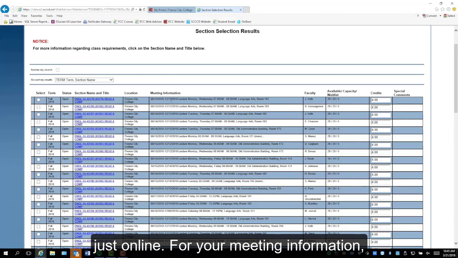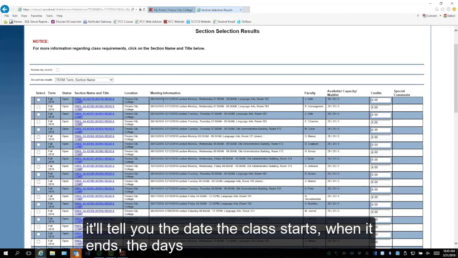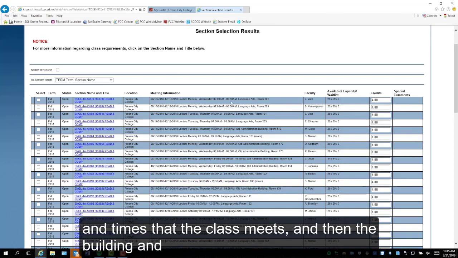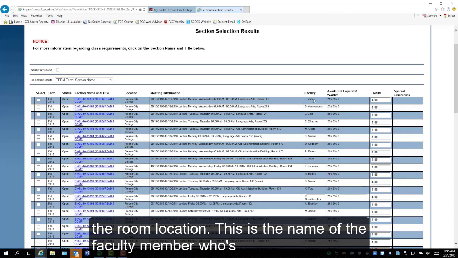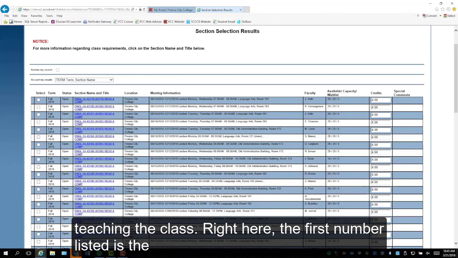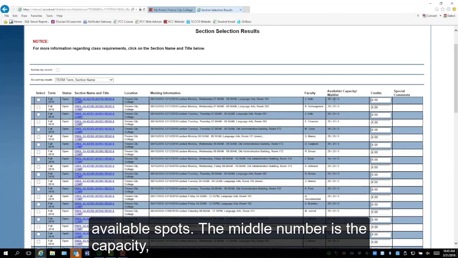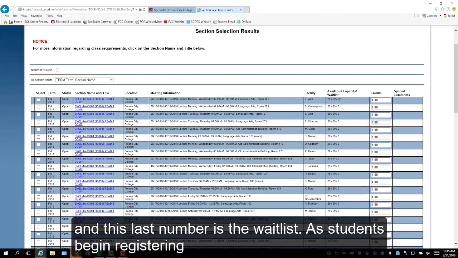For your meeting information, it'll tell you the date the class starts, when it ends, the days and times that the class meets, and then the building and the room location. This is the name of the faculty member who's teaching the class. Right here, the first number listed is the available spots. The middle number is the capacity, and this last number is the wait list.